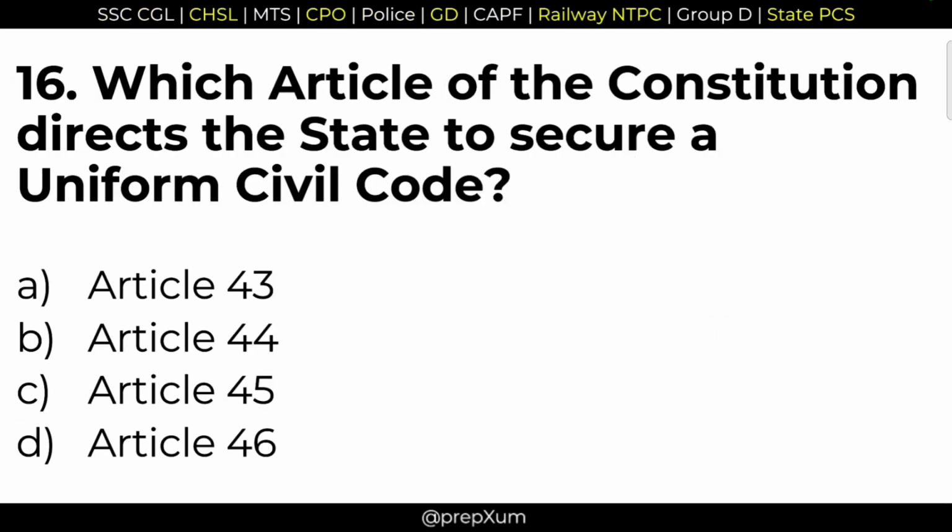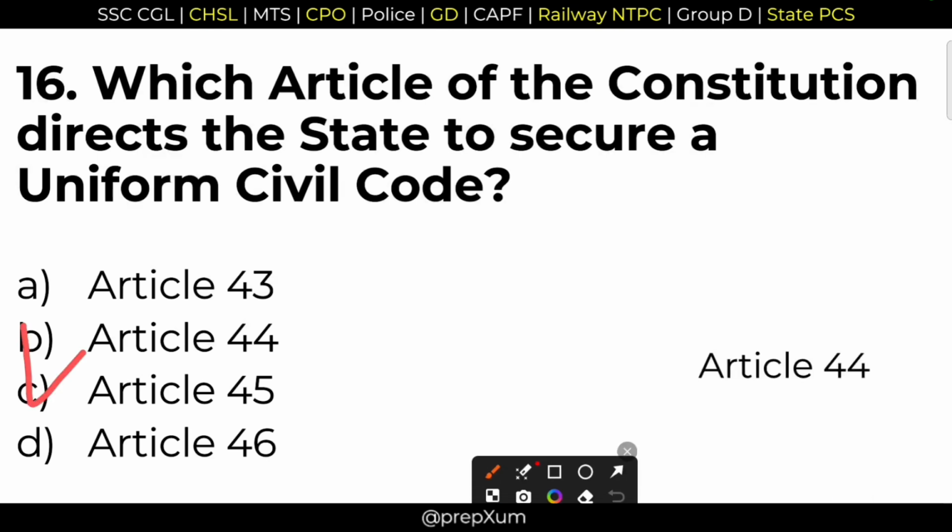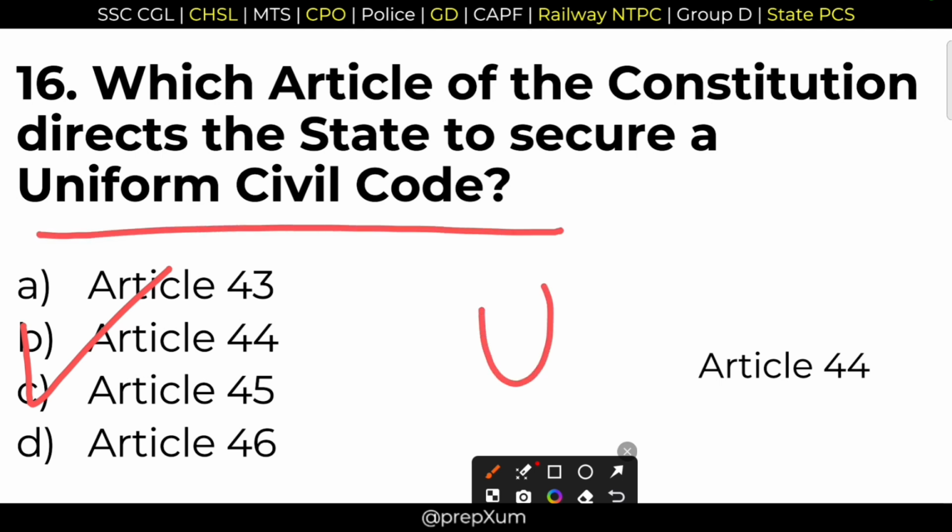16. Which article of the Constitution directs the state to secure a uniform civil code? Very important question. Uniform Civil Code, UCC. Option B, Article 44. Article 44. It secures a uniform civil code, UCC.